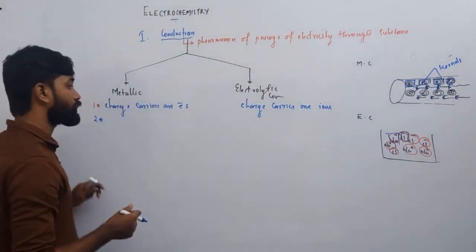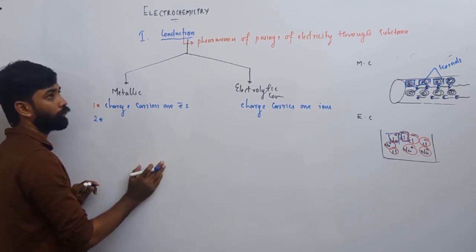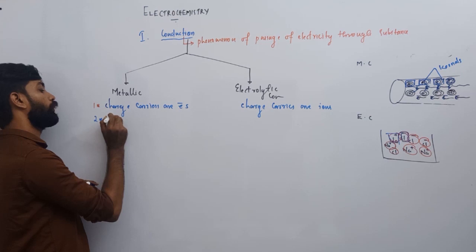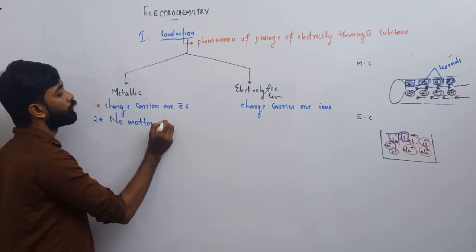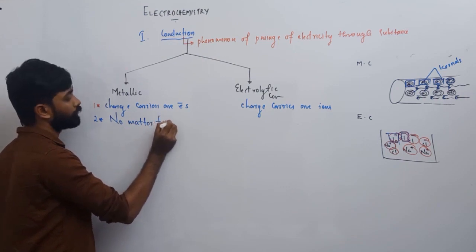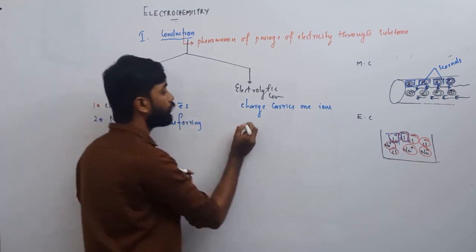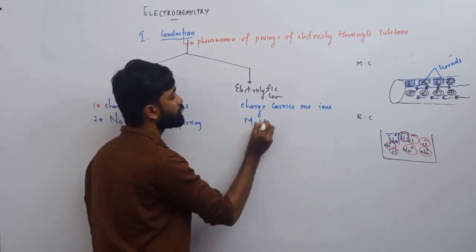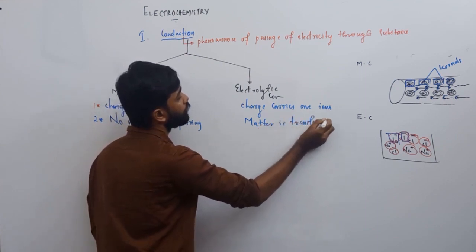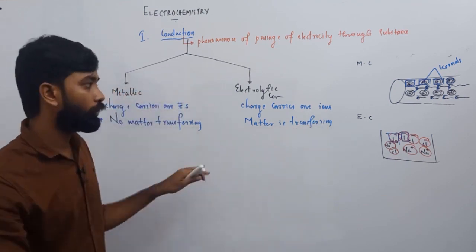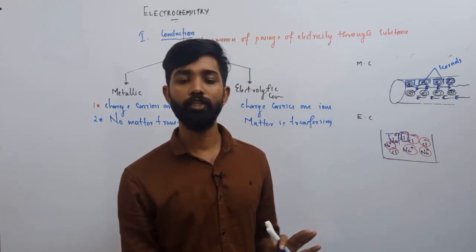So the next point is about the moving of matter. No matter is transferred in the case of a metallic conductor, but here matter is transferred. Ready? Okay. And we know that if an iron body conducts electricity, there is no chemical change for your iron,